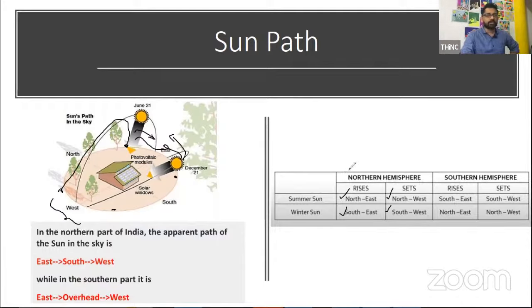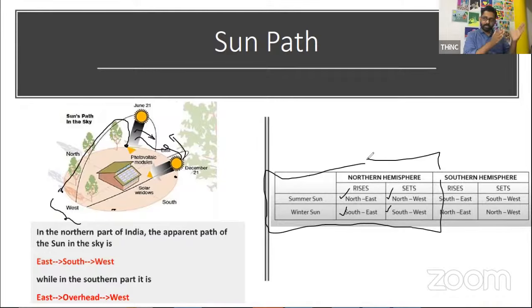Okay, now there might be students who haven't understood this concept. You will have to go revise and figure it out, and if you still don't understand, the other thing that you can do is by heart this one table. If you figure out what is there for the northern hemisphere, then you just change it if they are asking for the southern hemisphere. So for the southern hemisphere, northeast changes to southeast, southeast changes to northeast. It's quite simple.